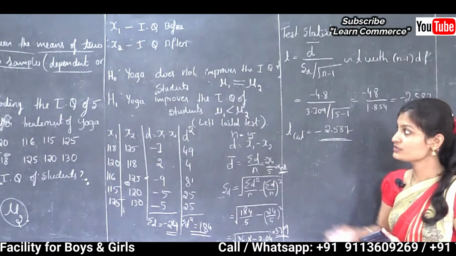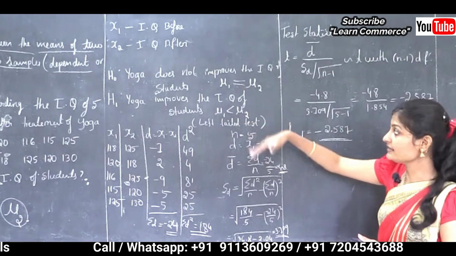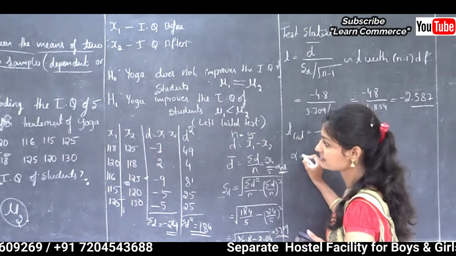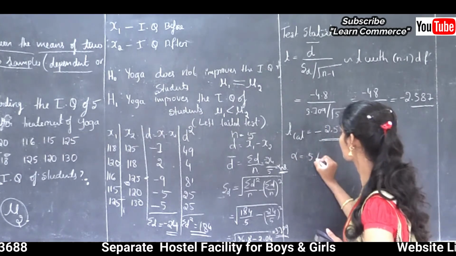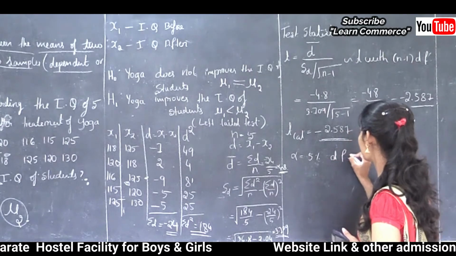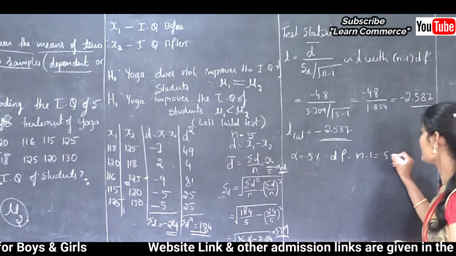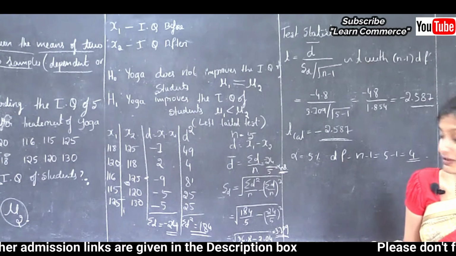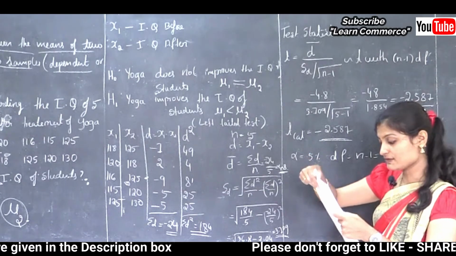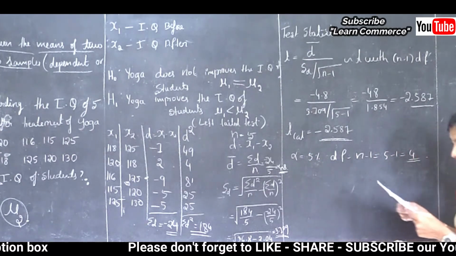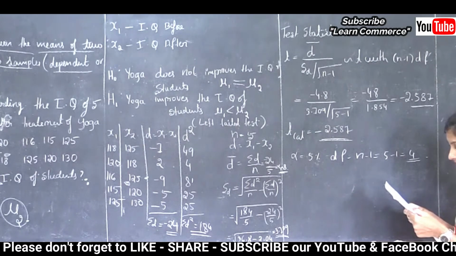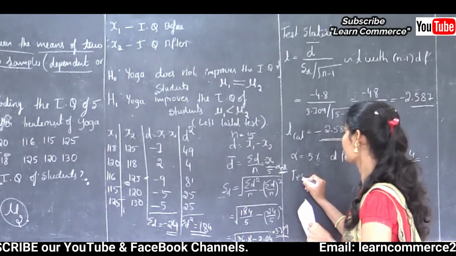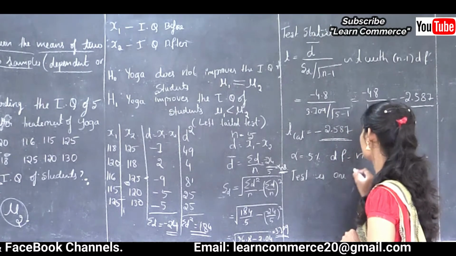Then step 4, using alternative hypothesis and level of significance, we can find critical value. So here alpha is 5%, then degrees of freedom, that is n minus 1. So here n is 5, 5 minus 1 is 4. And see, this is left tail test. So we can say this is one tail test, and here degrees of freedom is 4 and alpha is 5%. Therefore the critical value, here test is one tail test.